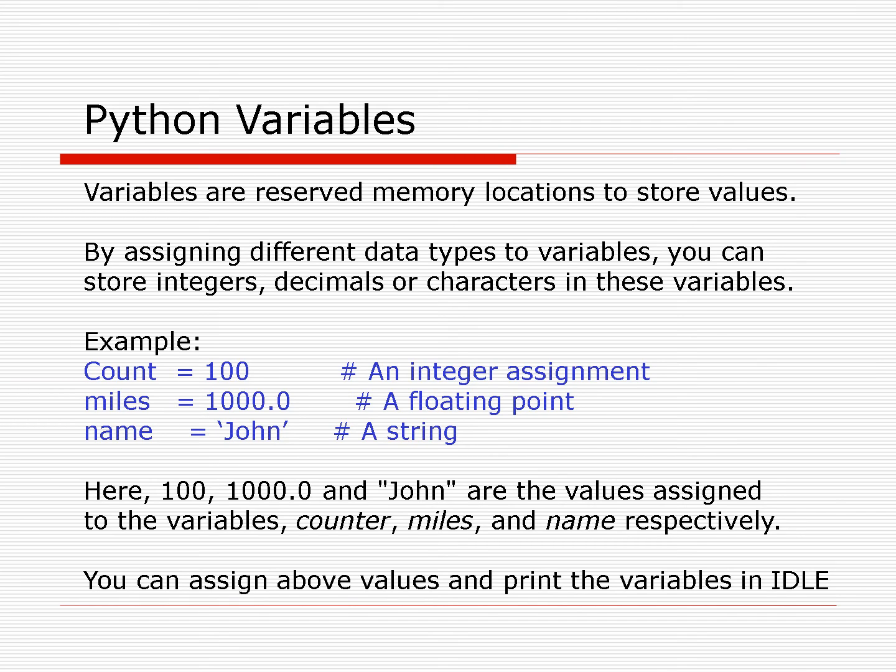In this example, count equal to 100, miles, and name are the variable names, and on the right-hand side, 100, 1000.0 and zone are the values assigned to the variables count, miles and name respectively. In this way we can assign values to the related variables in Python IDLE.